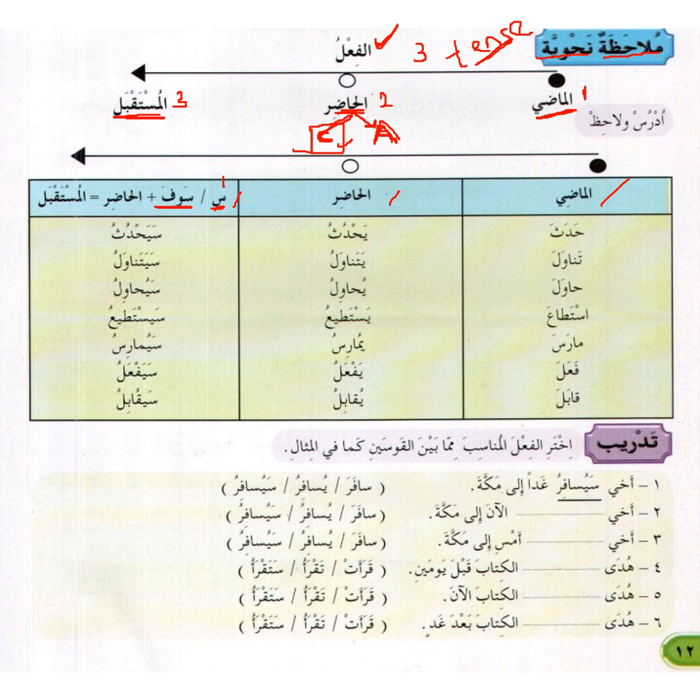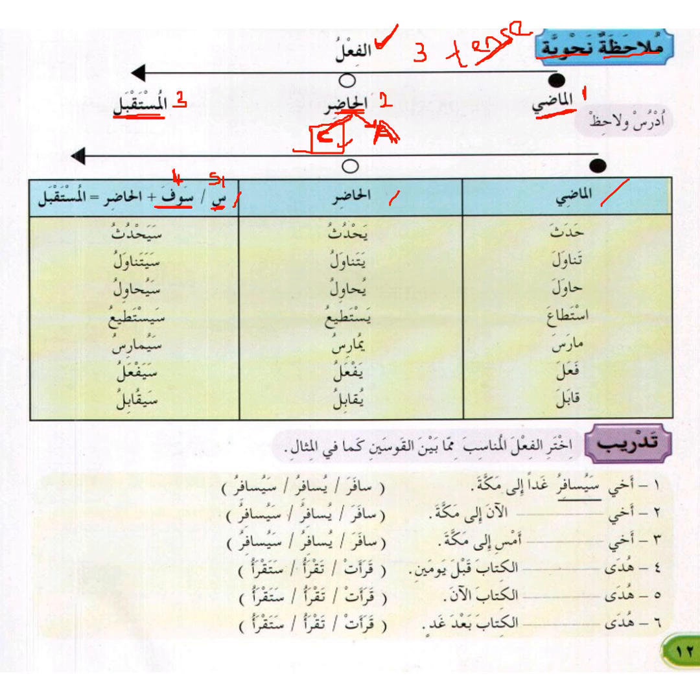But with sawfa, the time frame is much longer: sawfa azhab, I will go. So sin has a shorter time frame, but sawfa has a longer time frame. But they are both future tense, I will. So that is how they are used.